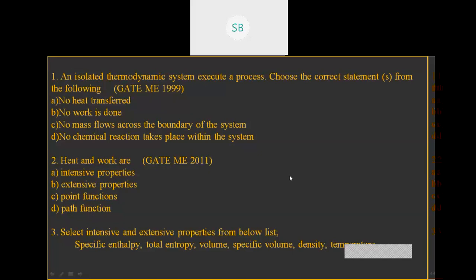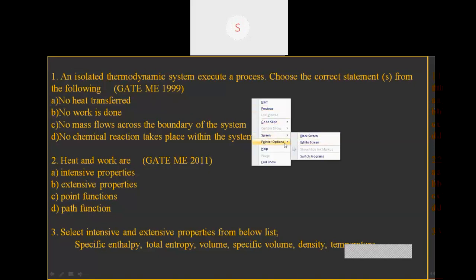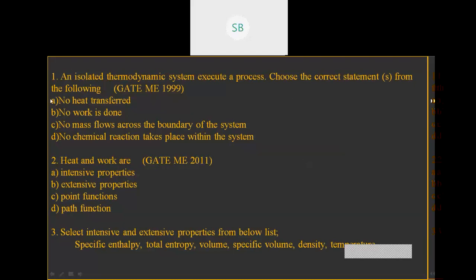Okay. So here the answer for first one is D. Sorry, the answer for first one is A, B, C. So here, for an isolated thermodynamic system, what will happen? There will be insulation at the outer case. That's why there will be no heat interaction, so this is correct.